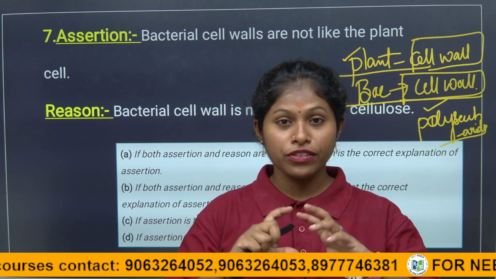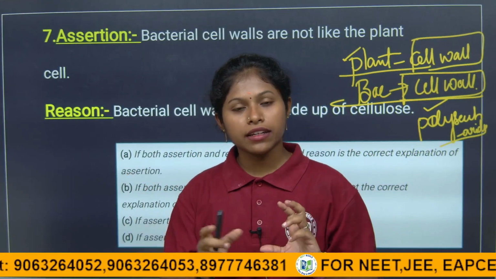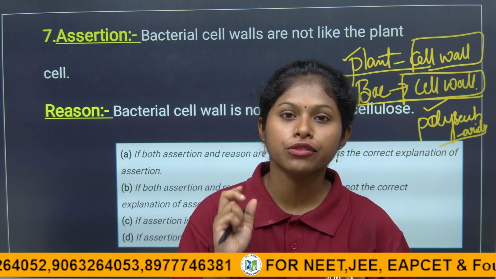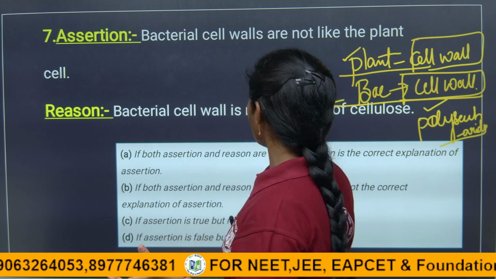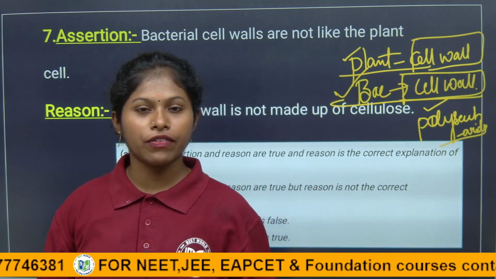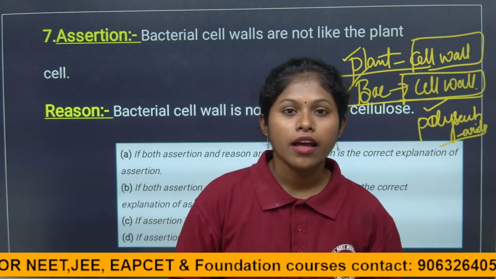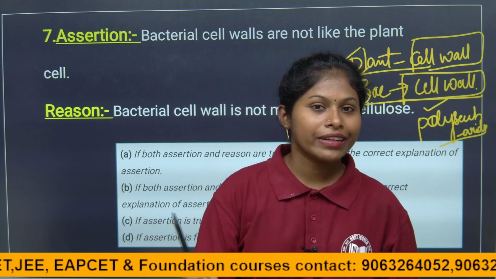How can they survive? Because the genetic material is being given protection. This is how bacteria are omnipresent, because they are present everywhere. We cannot say which place does not have bacteria, because it has the outermost covering layer called